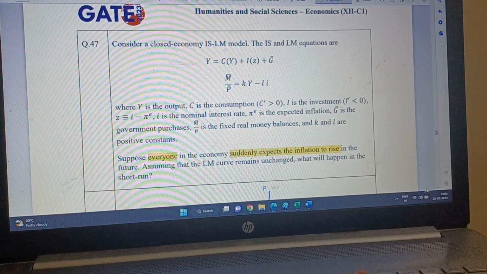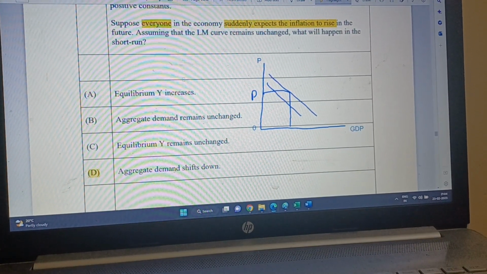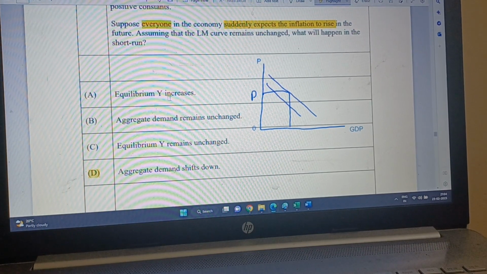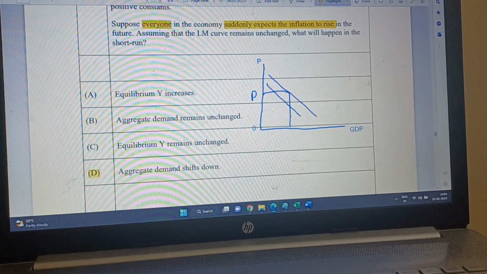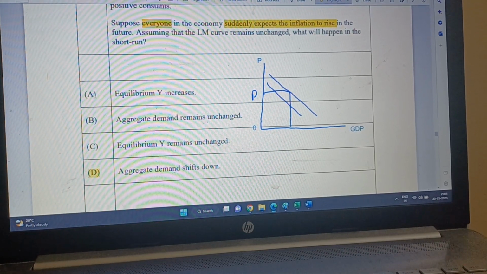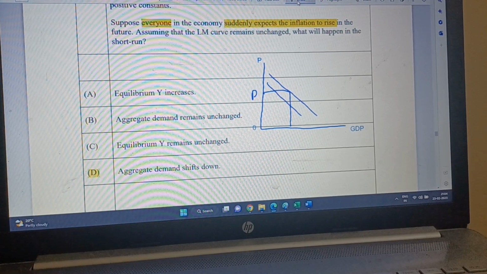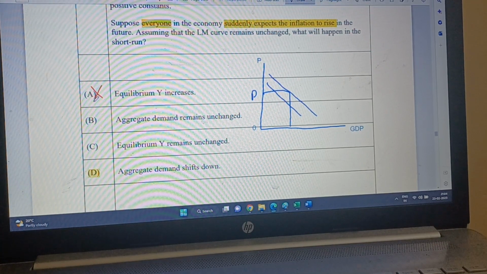That is the only option that is possible here, because equilibrium Y cannot increase. When C falls, I doesn't increase, and wages increase, equilibrium Y cannot increase. And that is what the answer of NTA is. So this one is actually clearly wrong, and I don't know how GATE or NTA gave this answer.